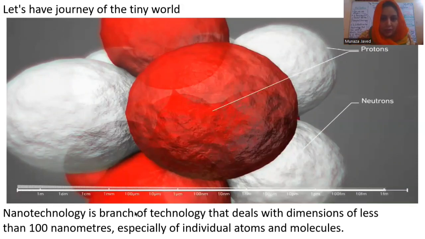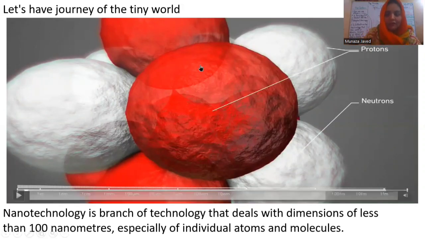So I want to show you one thing more. Nanotechnology is the branch of technology that deals with dimensions of less than 100 nanometers, especially individual atoms and molecules. So we can even work at the level of atoms, and this technology is very expensive, and it can be beneficial as well as harmful.